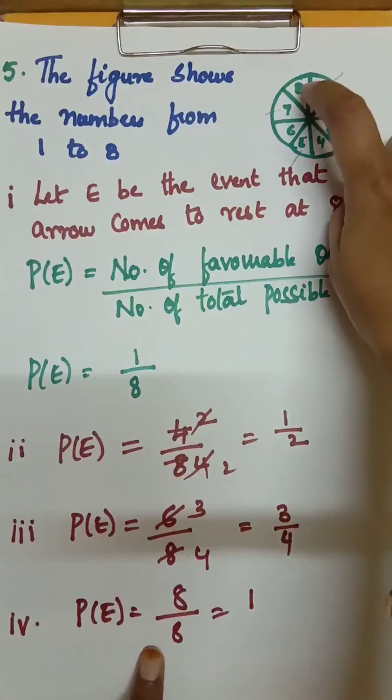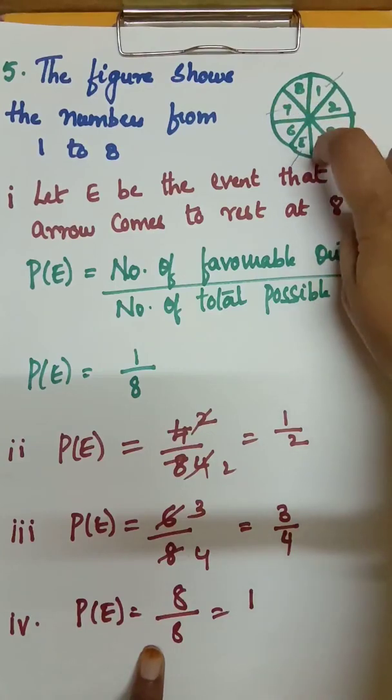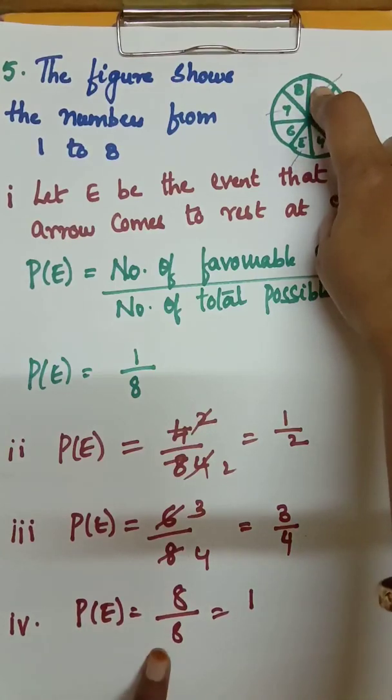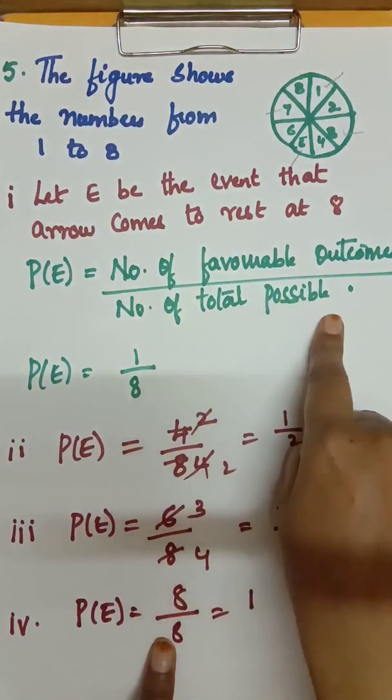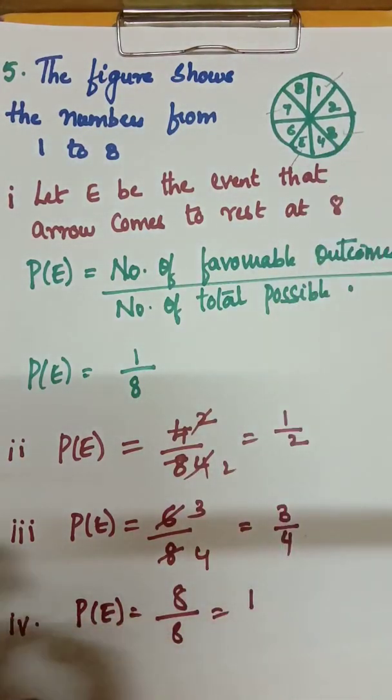Less than 9, how many are there? 1, 2, 3, 4, 5, 6, 7, 8. That is 8. Favorable outcome is 8. Number of total possible outcomes is also 8. 8 by 8, so the answer is 1. It is a very simple chapter, but you have to write in a systematic way.